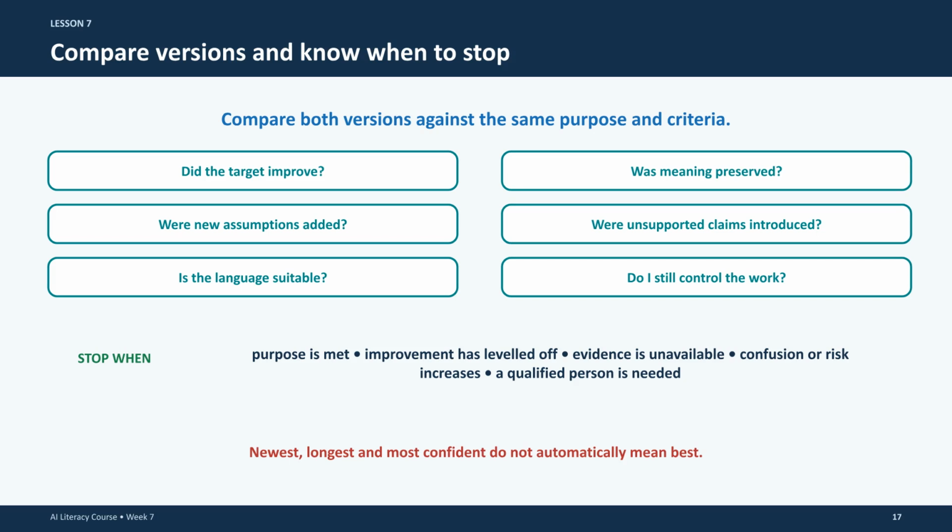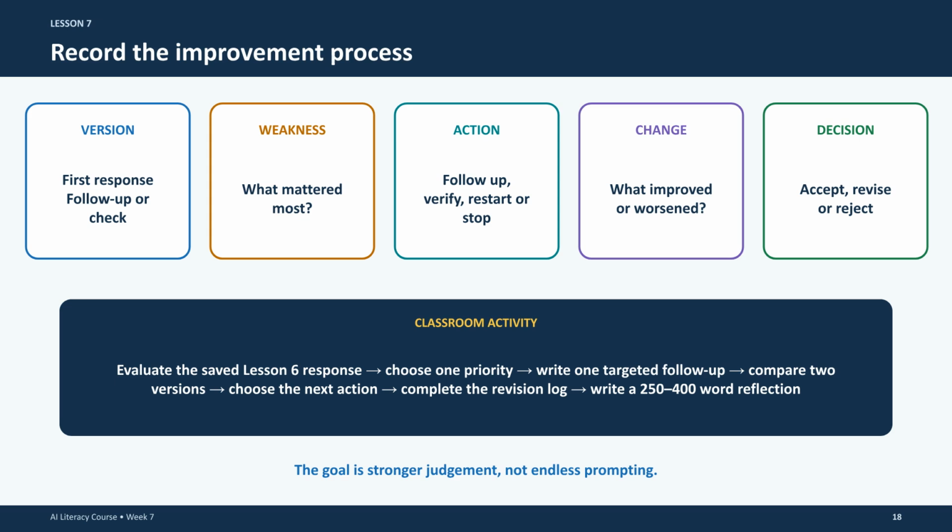Stop when the purpose is met, if progress levels off, or if you identify that you need input from a qualified human expert. Finally, keep a record of your improvement process. Document the version, the weakness you addressed, the action taken, the change observed, and your final decision. The ultimate goal is to build your own judgment, not to engage in endless prompting.